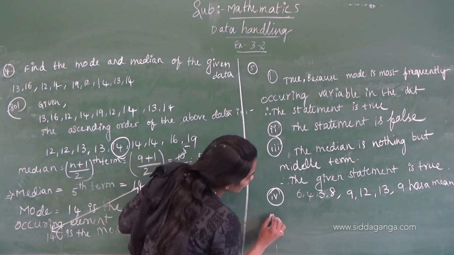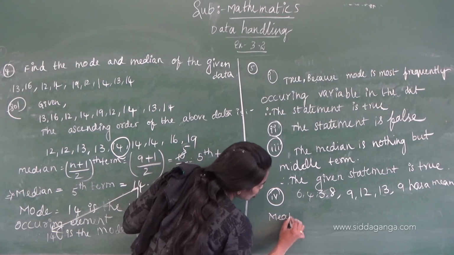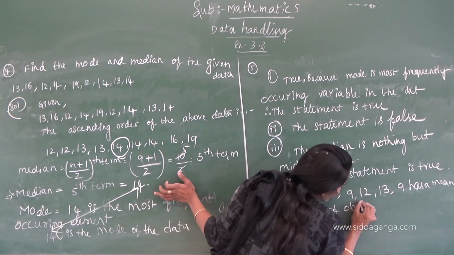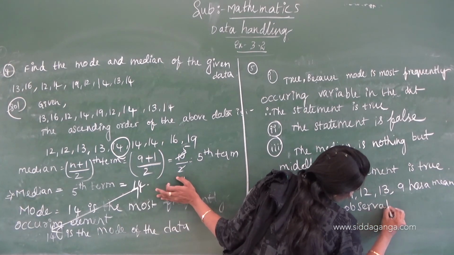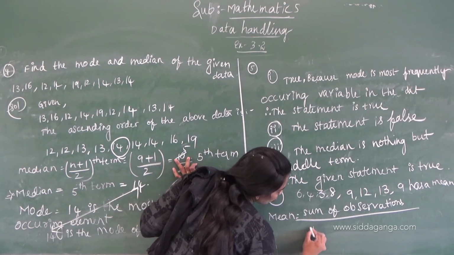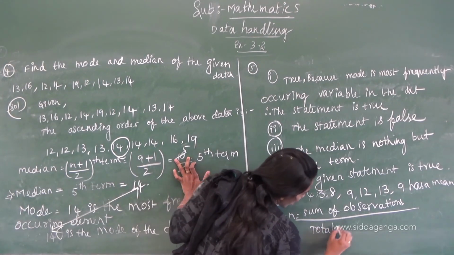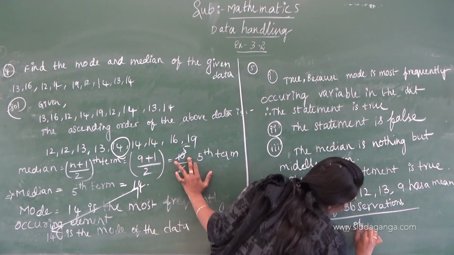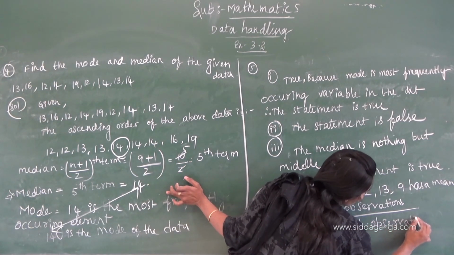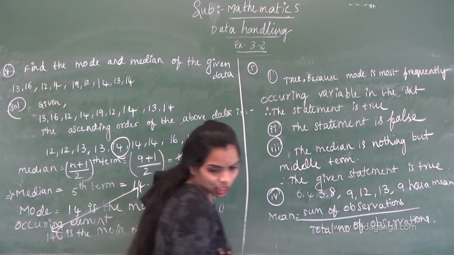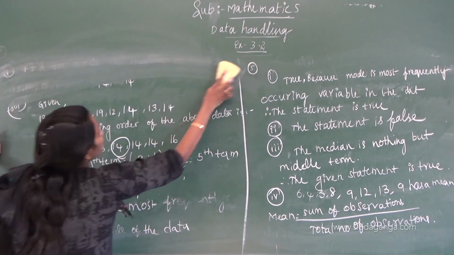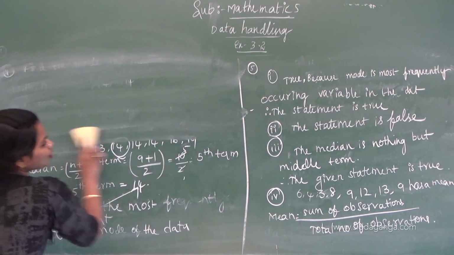What is the mean? Mean equals the sum of observations divided by the total number of observations. What is the sum of the observations?